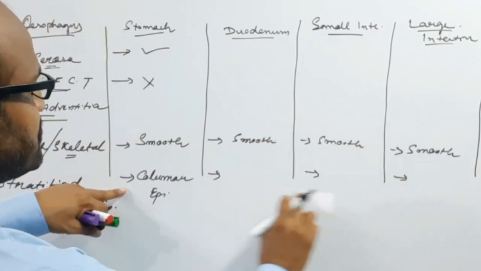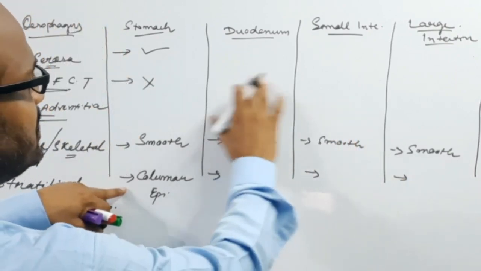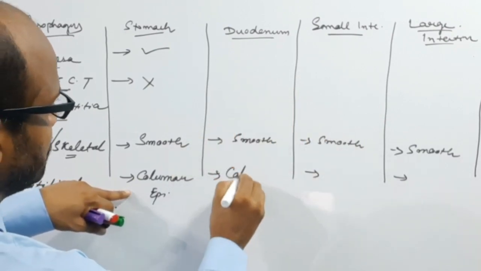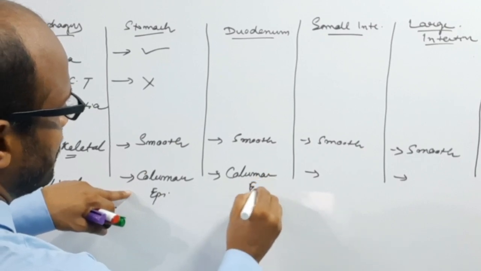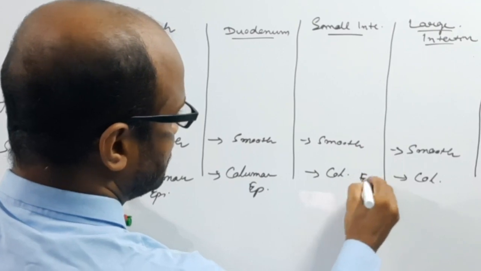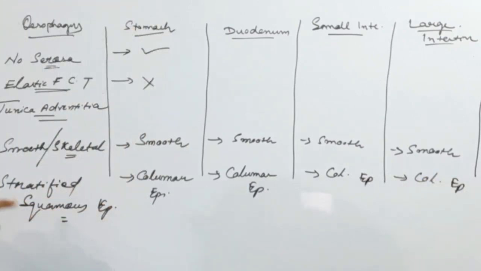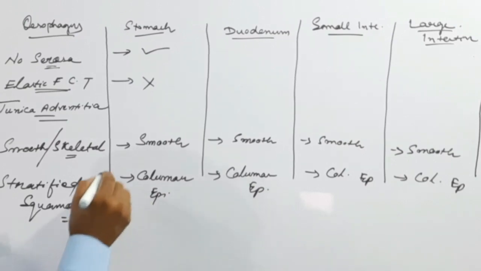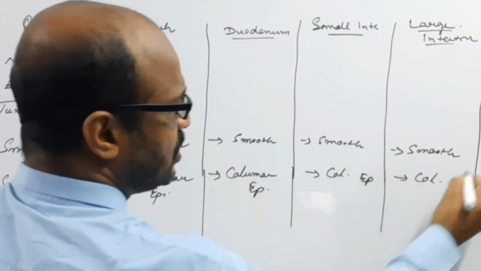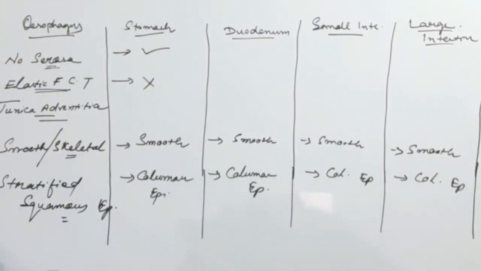Then the duodenum, large intestine, small intestine, this part, the mucosa layer, the inner lining, is the columnar epithelium. So except esophagus, the columnar epithelium is present in stomach, duodenum, small intestine and the large intestine. Lymphatic tissues are present in all parts of the alimentary canal.